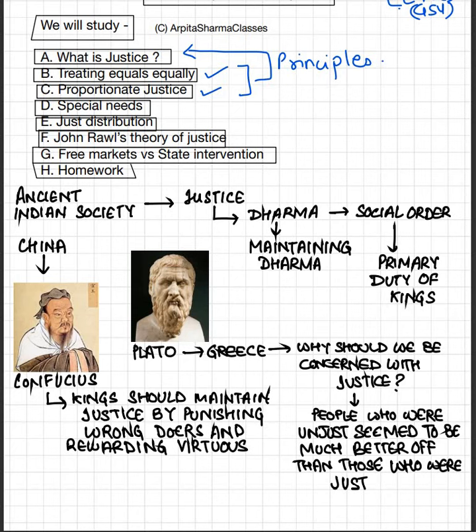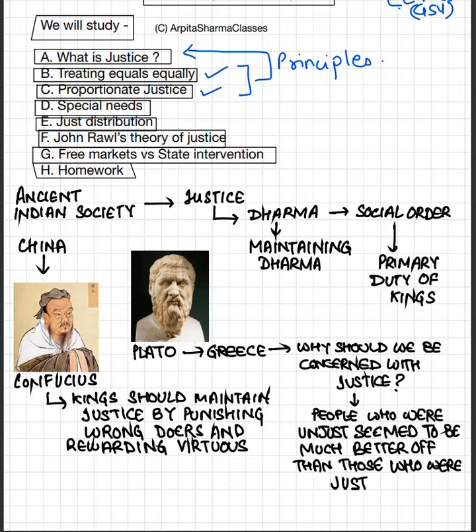So what was dharma? Dharma basically was justice, doing what is right for the society, doing what is correct for your citizens. And dharma helps you to maintain social order in your society, in your kingdom. Dharma used to be the primary duty of the kings back in ancient Indian society. They used to live by their dharma only. All their emotions and other trivial issues were kept aside, but only dharma used to reign in their heads.